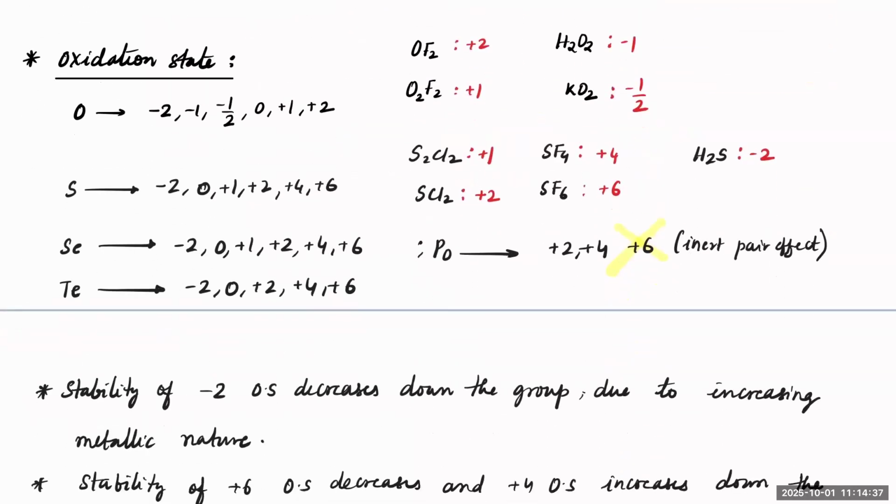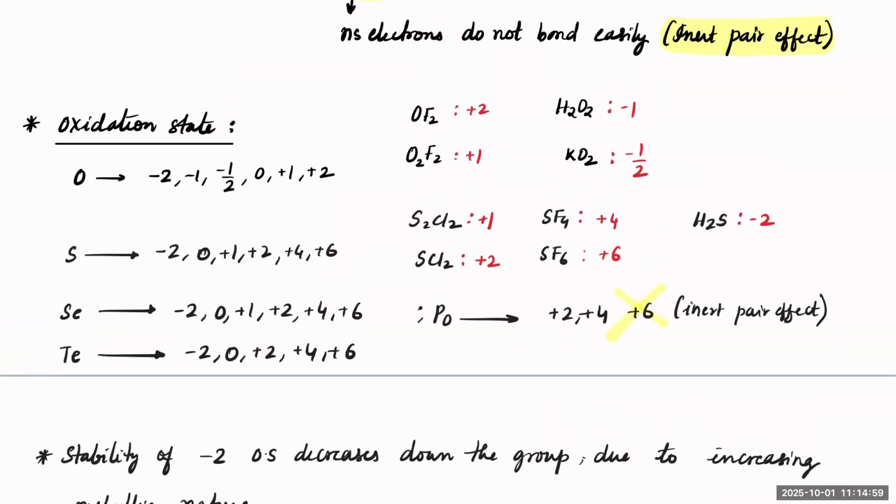The general oxidation states of these elements, if you compare: oxygen has anywhere from -2 to +2. Sulfur will have -2 to +6. Selenium will have the same. Tellurium will have the same. In fact, sulfur and selenium also give a +1 oxidation state, which tellurium is not able to show. Oxygen has all these different oxidation states: +1, +2, -1/2, -1, -2, and so on.